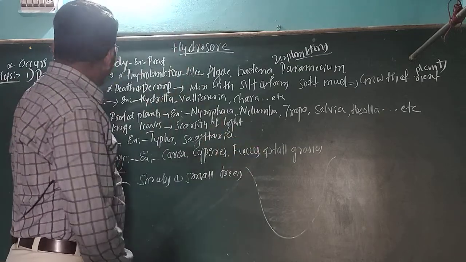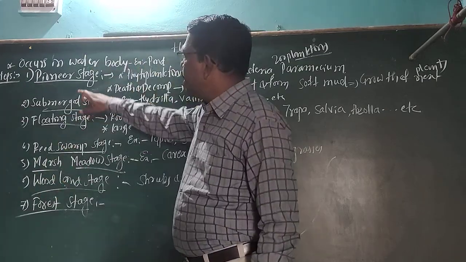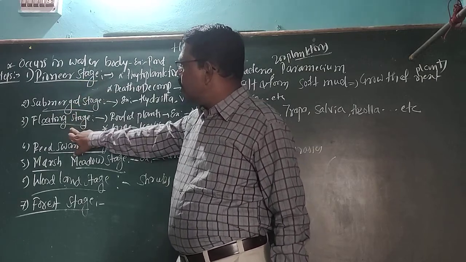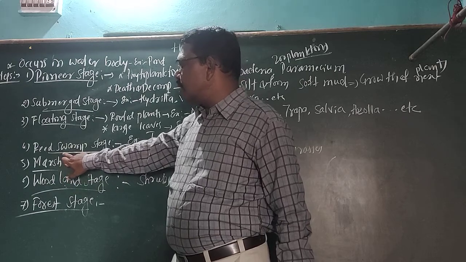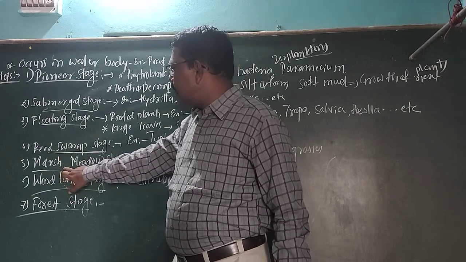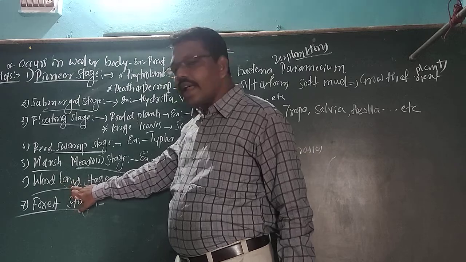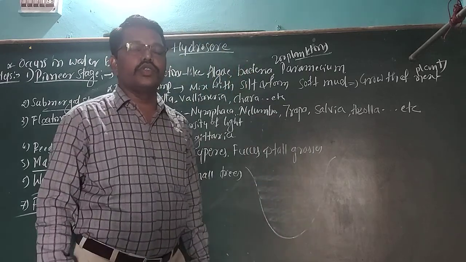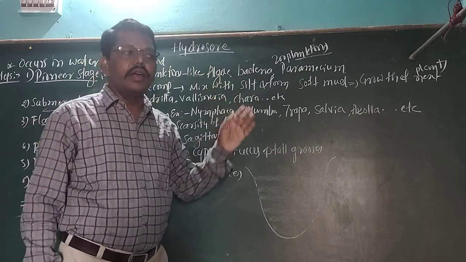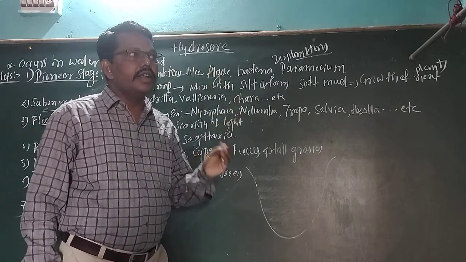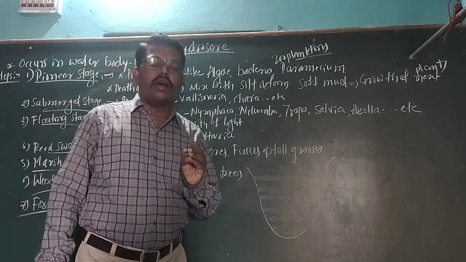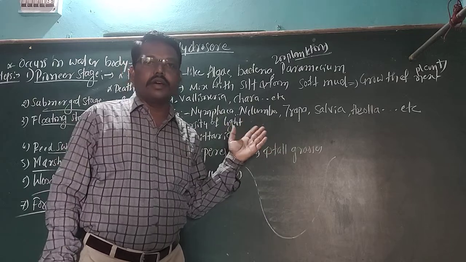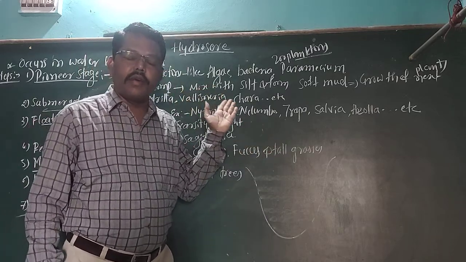The first one is the pioneer stage. Second is the submerged stage. Third is the floating stage. Fourth is the reed swamp stage. Then the marsh meadow stage, the woodland stage, and finally the forest stage. These are the 7 steps involved in the hydroserie. This hydroserie is a 5 marks question or it may be a 10 marks question, which is an important question within your annual examination.